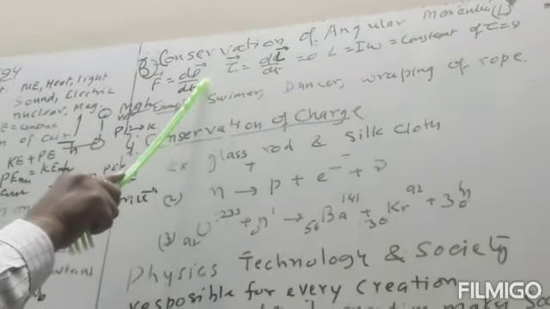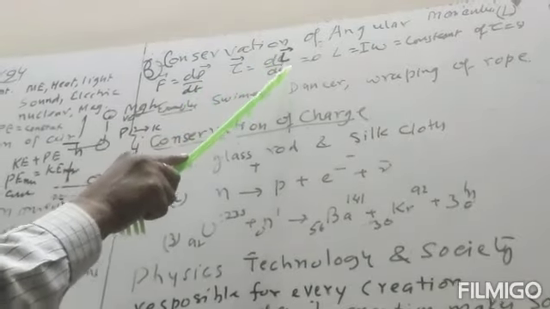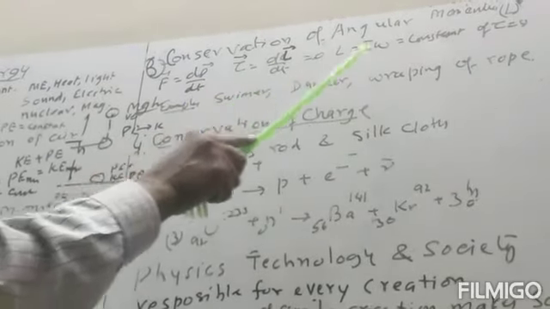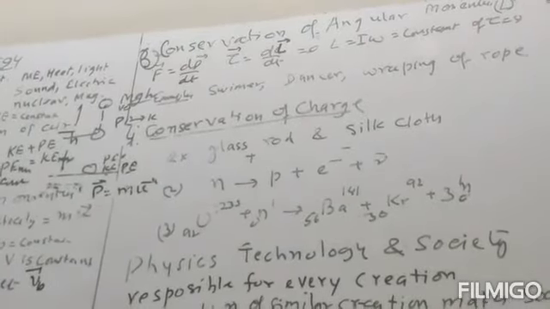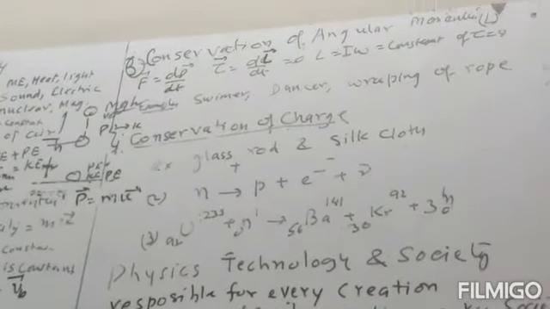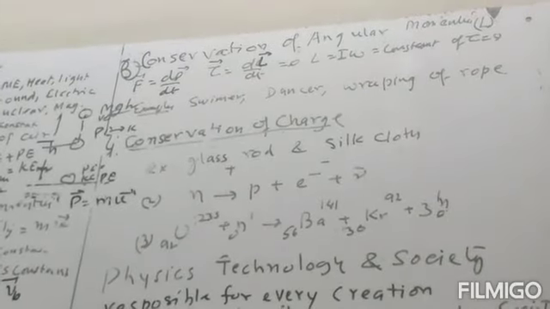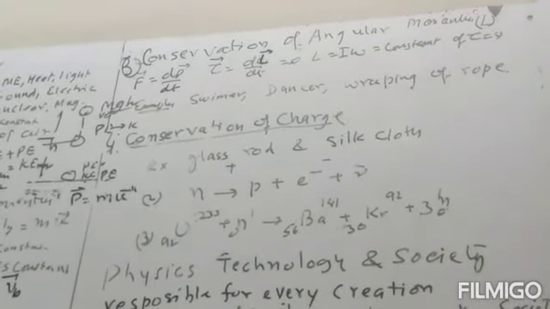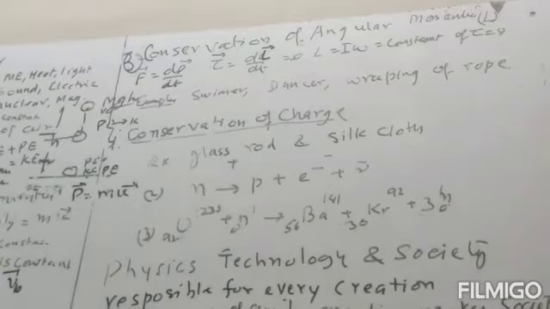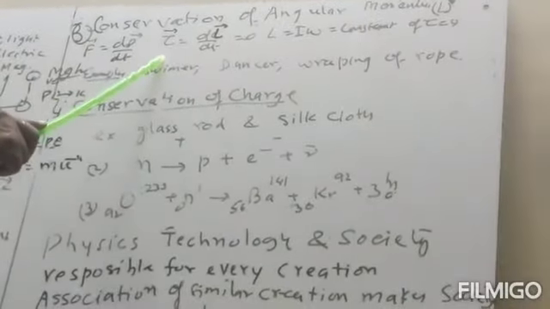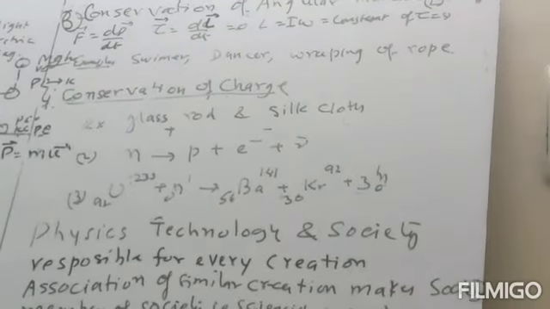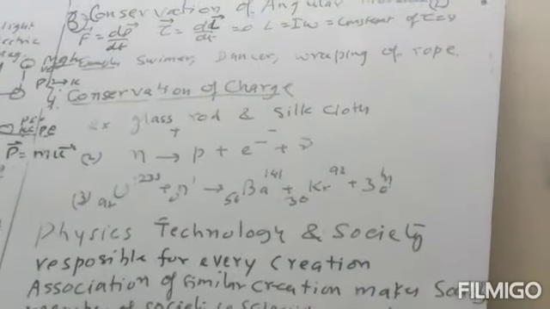If torque is equal to 0, then dL by dt is equal to 0, or dL is equal to 0, L will be constant. So we can define the conservation of angular momentum as: if no external torque is applied, then the angular momentum of the system is always constant. Once I repeat it, if no external torque is applied, then the angular momentum of the system will always be constant. Now we can give the example.